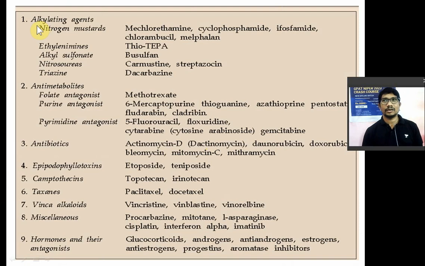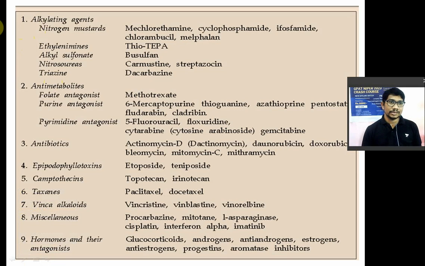Alkylating agents cause methylation or ethylation at the different nucleotide bases, particularly the nitrogen 7 of guanosine residues. Among the nucleotide bases in DNA, the purines and pyrimidines, the guanosine residue, particularly its 7th nitrogen, is alkylated. Which drugs? Nitrogen mustard, ethylene imines, alkyl sulfonate, nitrosourea and triazine. So in the alkylating agents you have different classes.